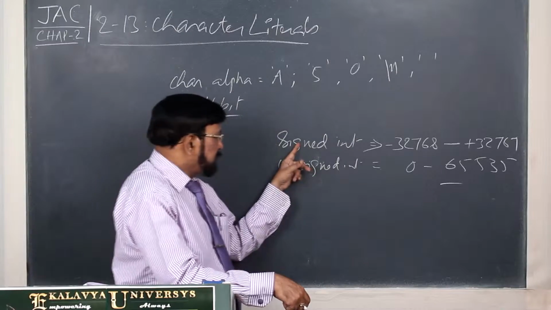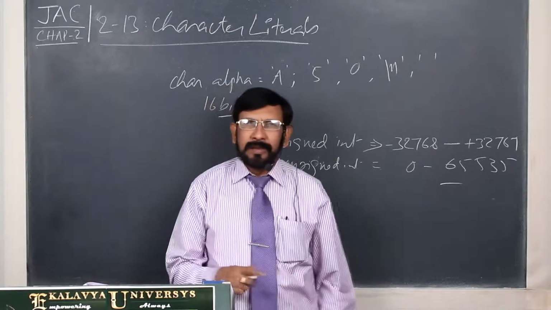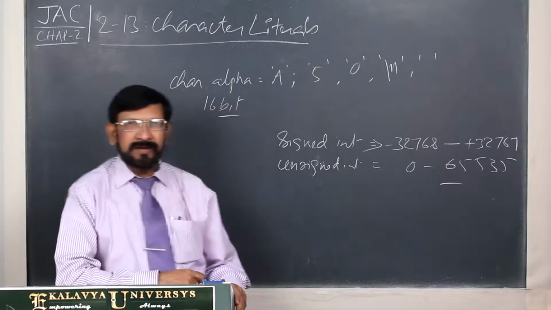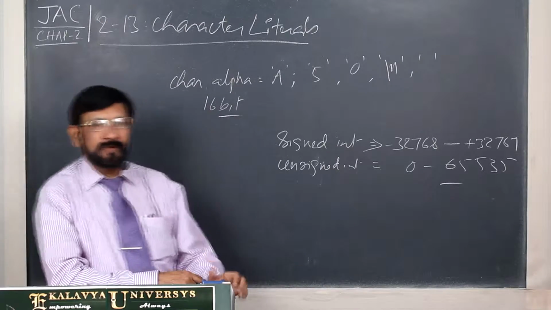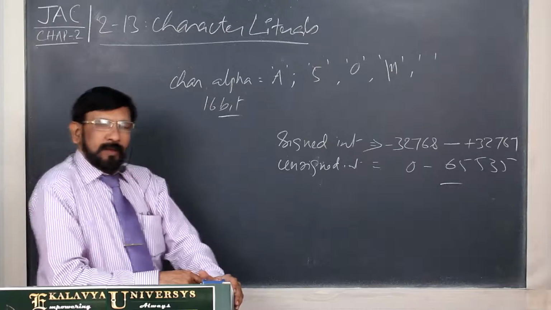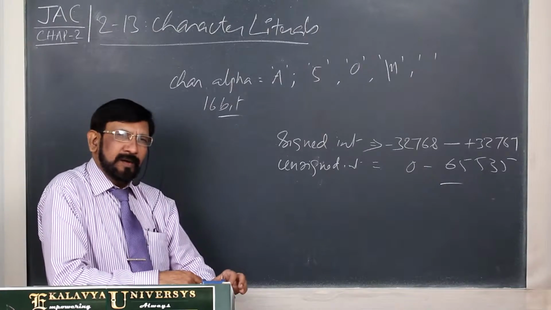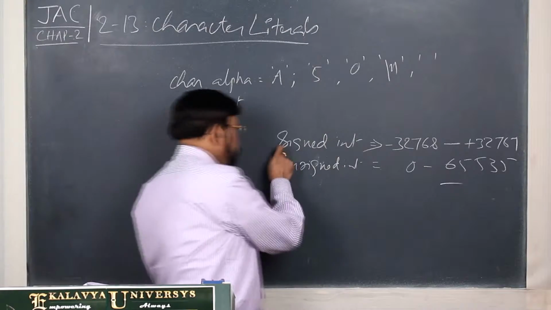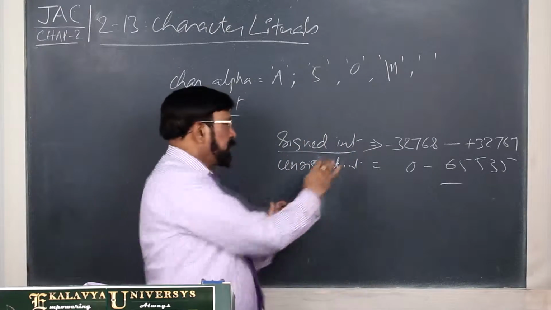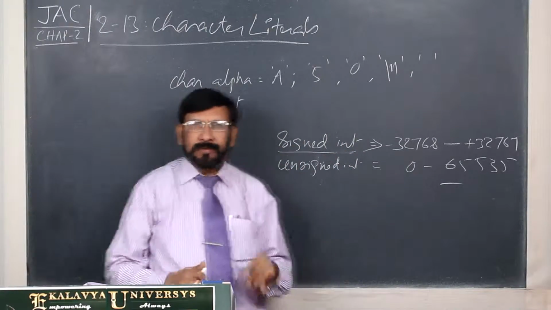This is regarding signed int and unsigned int. Without knowing this fact, you cannot understand whatever I am going to tell about Java. What is this? All Java types are signed types only. No unsigned.